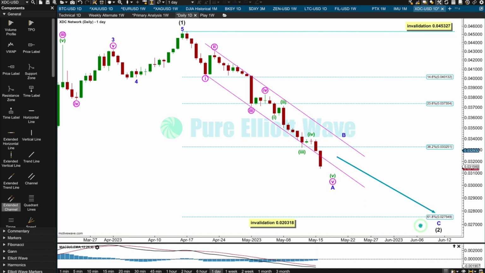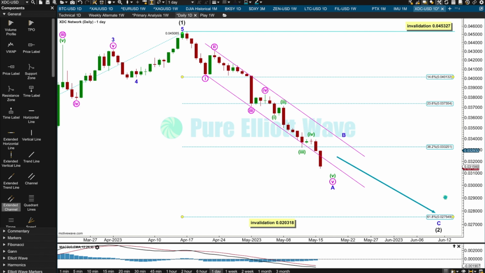My target for final support would be at least 0.027549. That is the logarithmic function of the 0.618 Fibonacci ratio. This chart's on a semi-log scale, so a logarithmic function is applied to the arithmetic 0.618 ratio, and that fits better for cryptocurrencies with their extreme volatility. I don't have an alternate wave count for XDC.